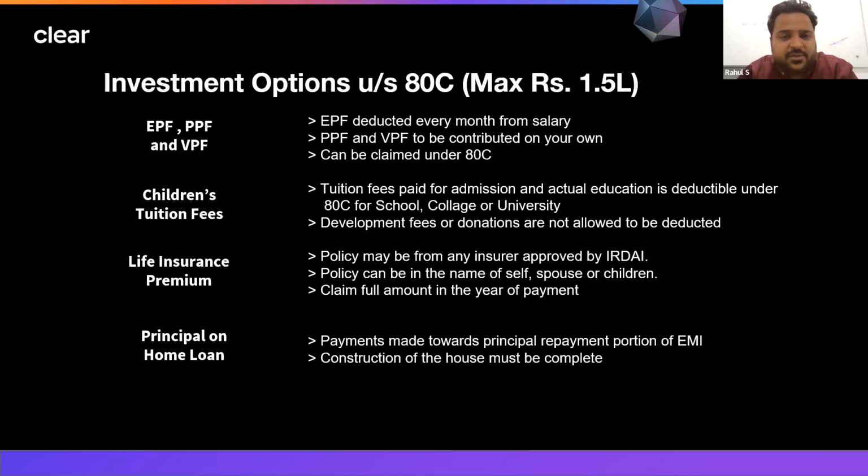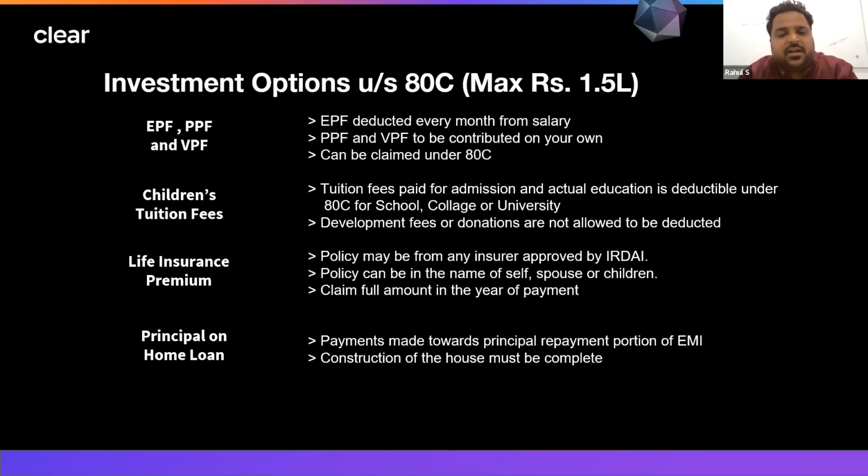Moving ahead, now we will see certain expenditures and certain investments which can be claimed under section 80C. So what are these expenditures? If we talk about the investments first, PPF, Employee Provident Fund, or VPF, means any type of Provident Fund. If you are investing in the same, then you can take the benefit under section 80C. Maximum limit is 1.5 lakh. The entire section's maximum limit is 1.5 lakh.